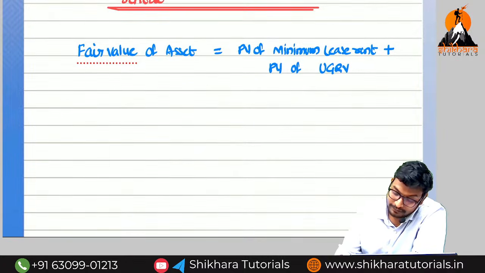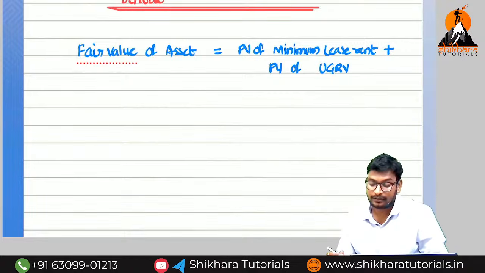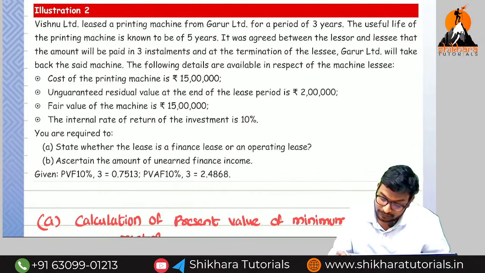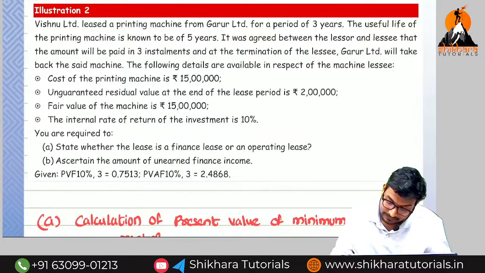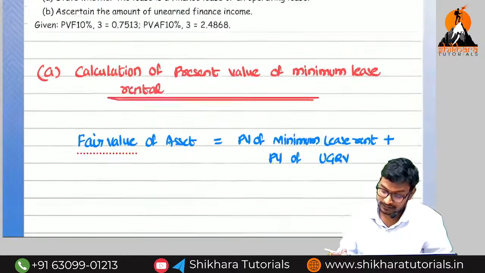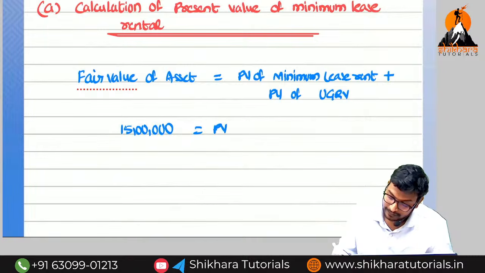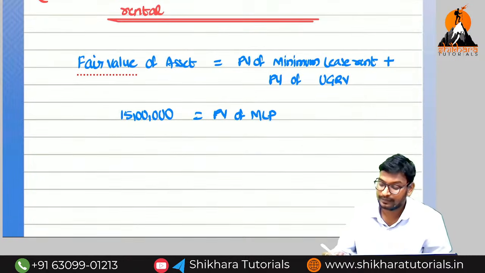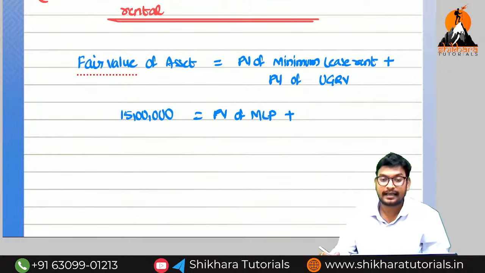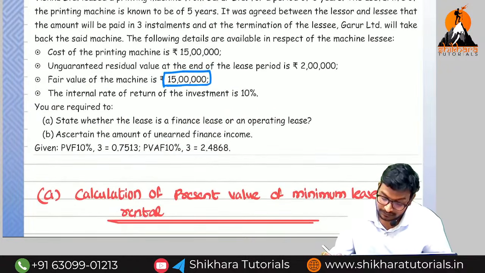Can you say the fair value of asset? They have given it in the question. What is the fair value of asset? 15 lakhs. So 15 lakhs is equal to the present value of MLP, minimum lease payments, plus the unguaranteed residual value given in the question.